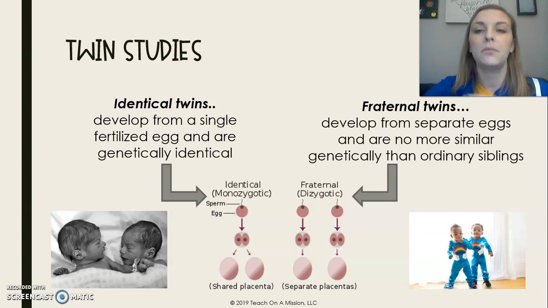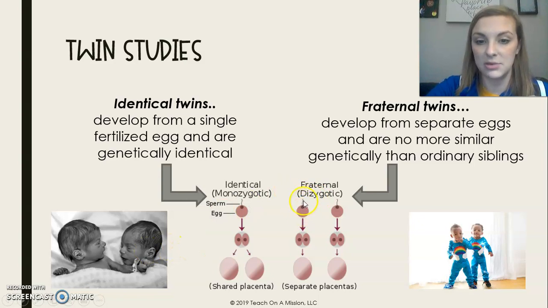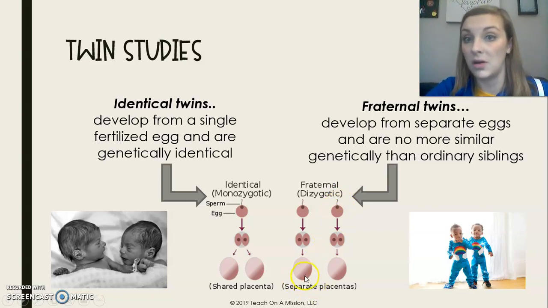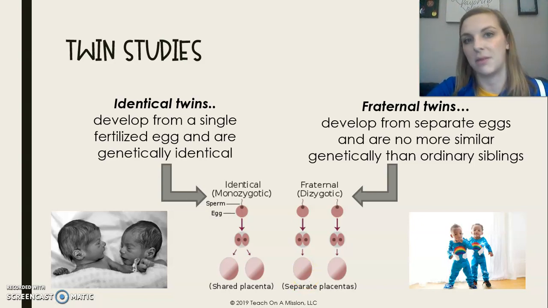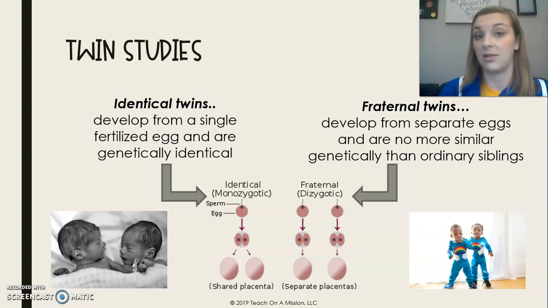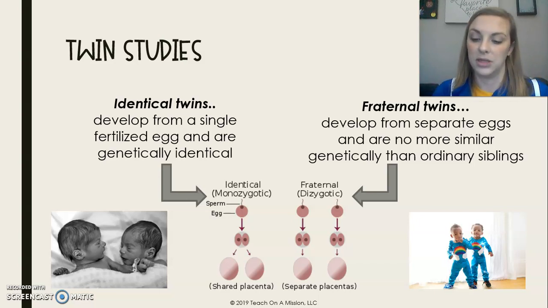Fraternal twins develop from two separate eggs. So these are dizygotic, okay? Two eggs. So here's one egg that was fertilized by a sperm. Here's another egg that was fertilized by a sperm. Both of these develop into separate humans. However, they have separate placentas, separate DNA. They are no more similar than any other siblings. So my three girls are the same, like, difference in genetics than any other fraternal twins, right? So fraternal twins do not share DNA, identical twins do.